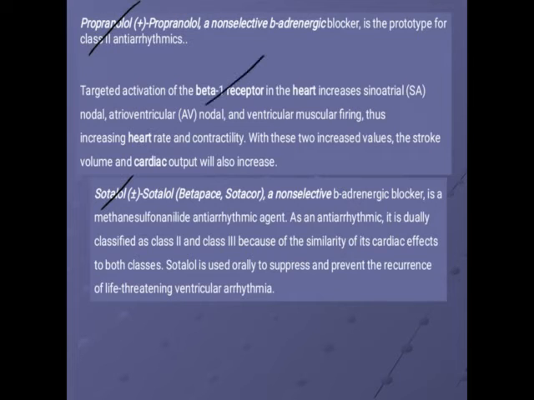So the beta 1 receptors are present in the heart, and they increase the activity of the SA node and AV node. All these things are there, and it will result in the cardiac output. Sotalol is present as isomers, that is the positive and the negative. It is an oral drug, and it also prevents the recurrence of ventricular arrhythmia. So this is propranolol, this is sotalol.